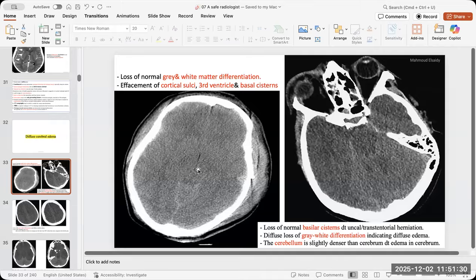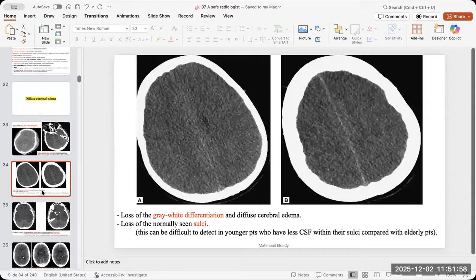Or in old age, if you didn't find dilated ventricles and sulci, it might be edema. So don't forget that. And you don't have to wait for the full-blown picture of the disease, where the patient is irreversibly brain dead. You can look for the early signs of abnormalities, especially the CSF spaces and the basal cistern.